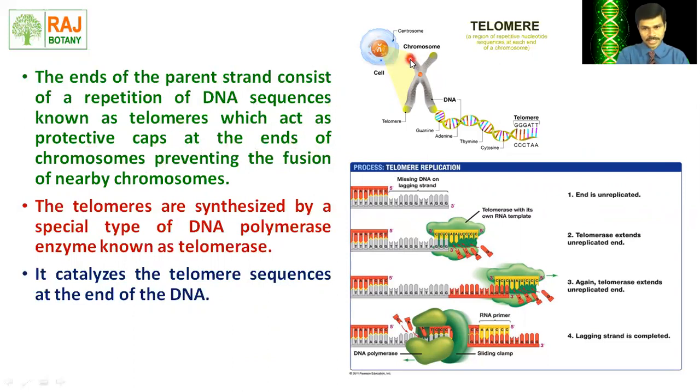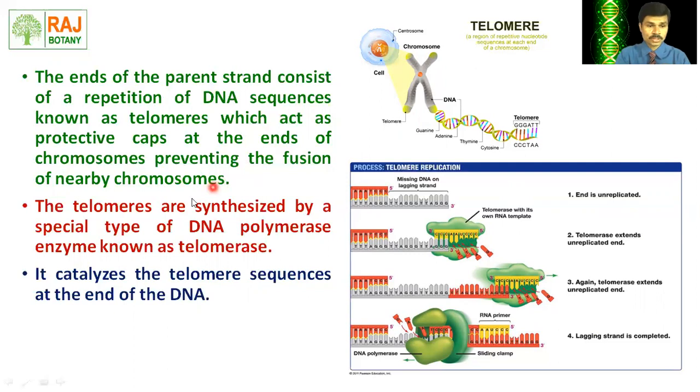This is a chromosome, and at the tip of the chromosome, the telomere is there. What the telomere does is prevent the fusion of nearby chromosomes. There are many chromosomes inside the nucleus, but they are not attached to each other. Why? Because at the end of each chromosome a telomere is there, and it prevents the fusion of nearby chromosomes.